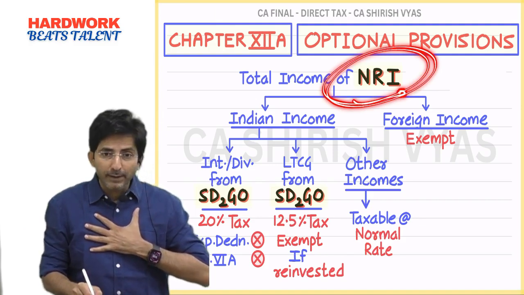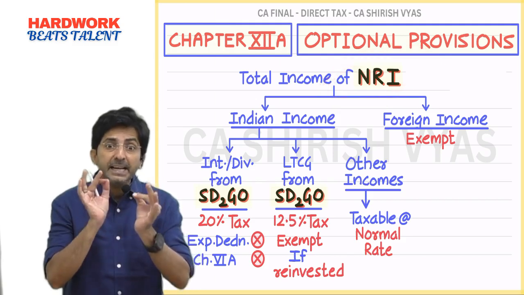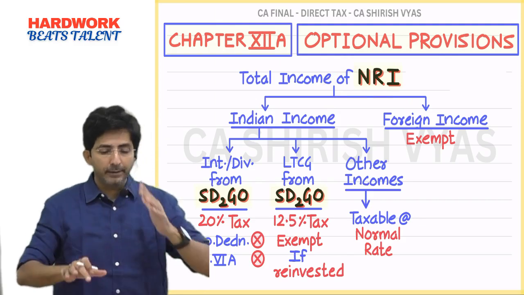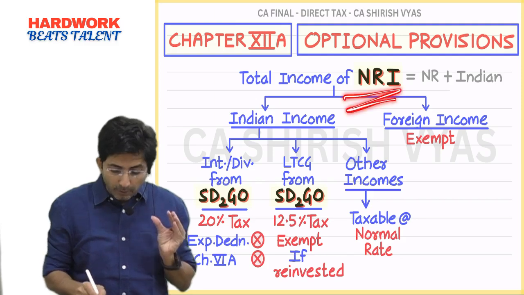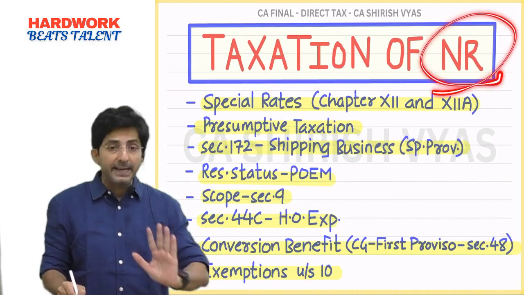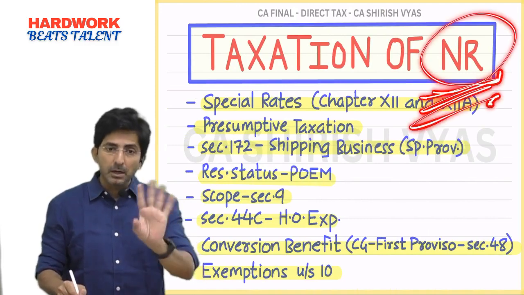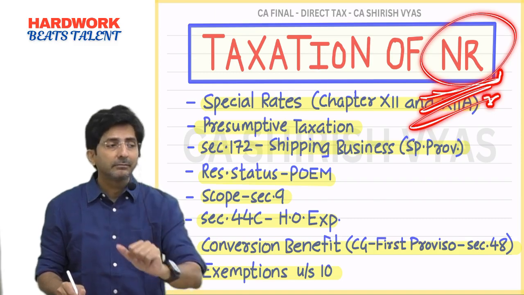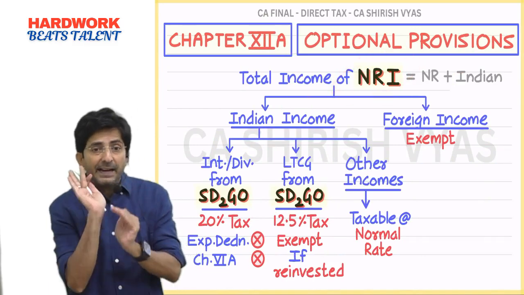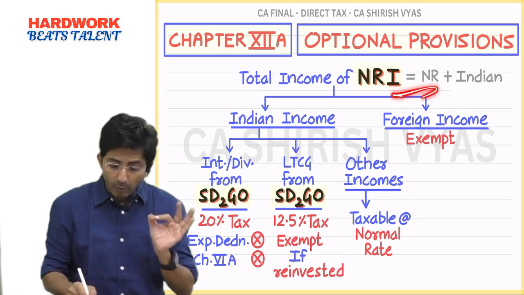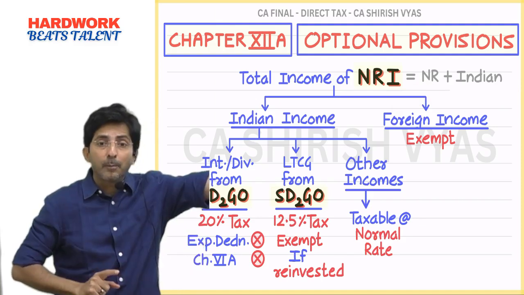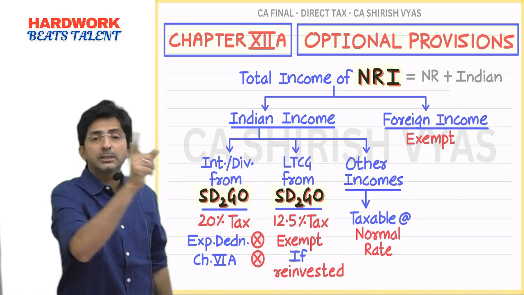You know the full form of NRI? Non-resident Indian. Means you should be NR plus Indian. Means this is a narrow term. See, although the name of the topic is taxation of NR, the term NR is a general term. Anyone can become NR. But right now what I am explaining is for NR or NRI. NRI meaning non-resident plus Indian. Like all our Indians who are settled abroad, for them these provisions are specially meant.